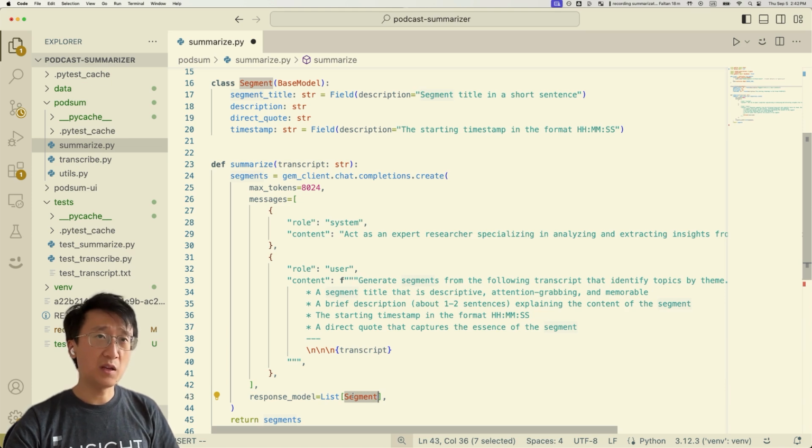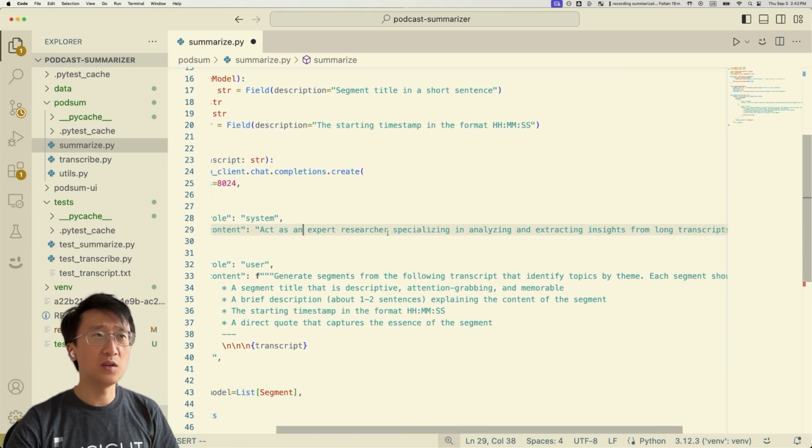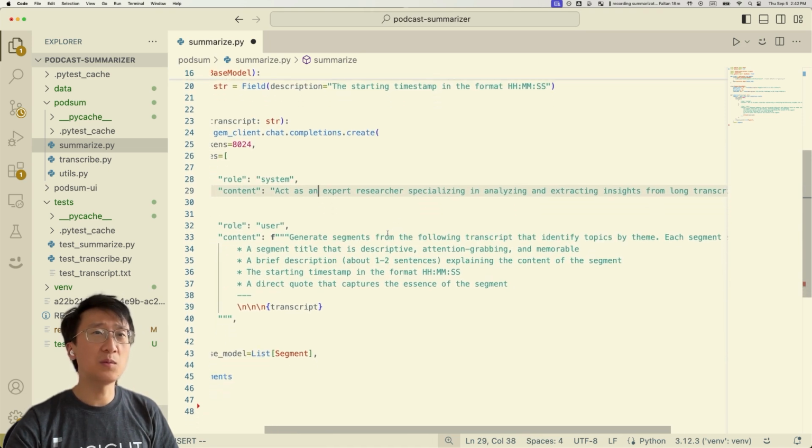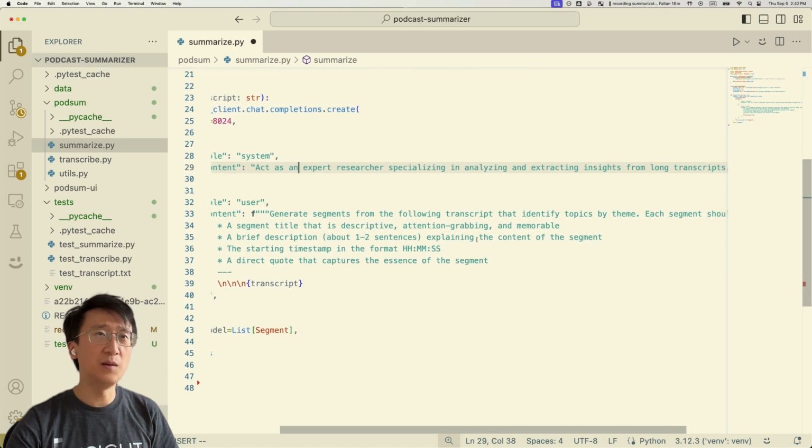So we now give it the normal LLM prompts, for the system and then for the user. For the system, it's pretty straightforward, just like, hey, please analyze and extract insights. And then for the user prompt, it's a little bit more involved.